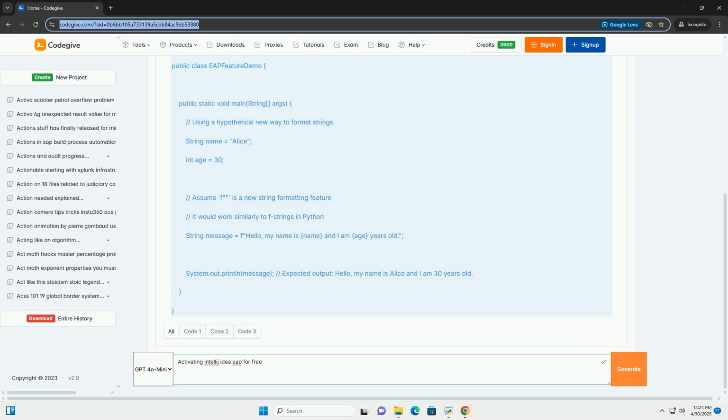Activating the IntelliJ IDEA EAP is generally a straightforward process, especially when using the JetBrains account method. By following these instructions and troubleshooting tips, you should be able to successfully activate your EAP build and start exploring the latest features and improvements. Remember to use EAP versions for testing and feedback purposes and to report any issues you encounter to JetBrains. Enjoy exploring the bleeding edge of IntelliJ IDEA.